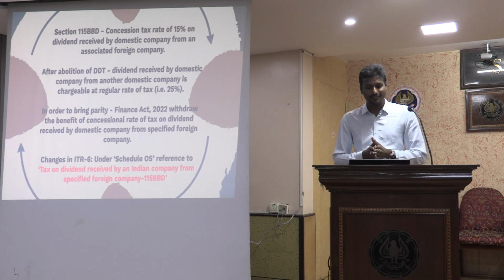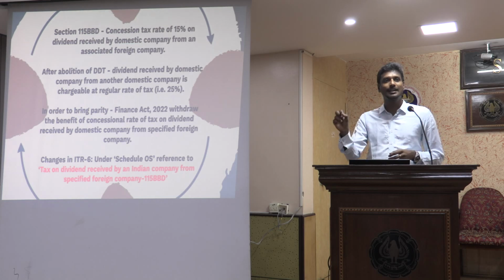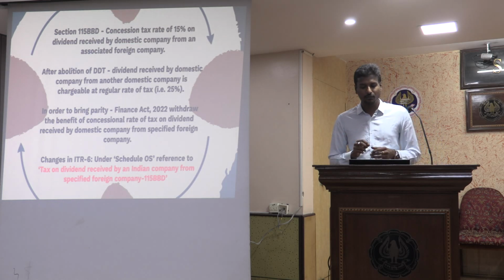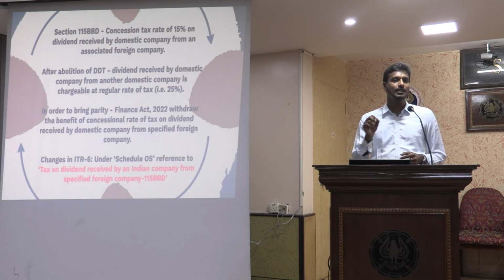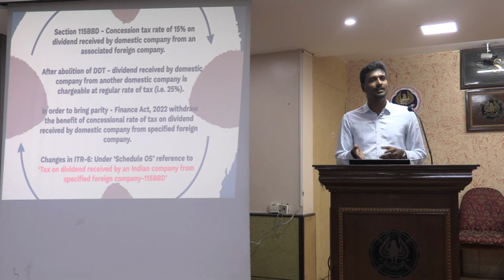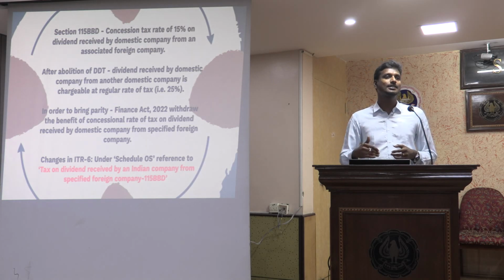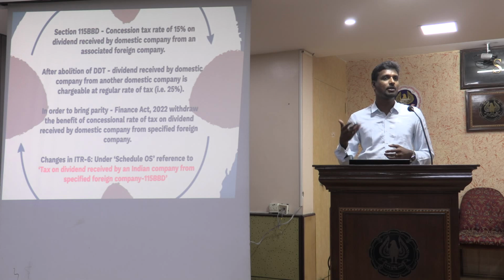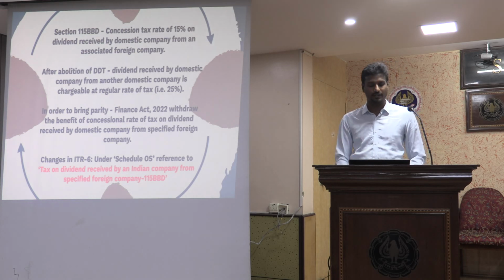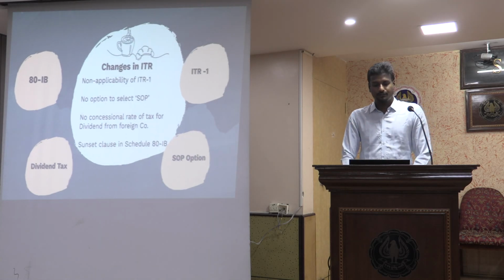Now under ITR 6, under Schedule OS, the line item stating tax on dividend received by an Indian company from a specified foreign company, that is under section 115BBD, has been done away with. Now I cannot report dividend there. I have to showcase all the dividends under one place so that it gets taxed at the regular rate as may be applicable, 25, 30 or 22%, whatever the case may be. So this is one thing we'll have to check.